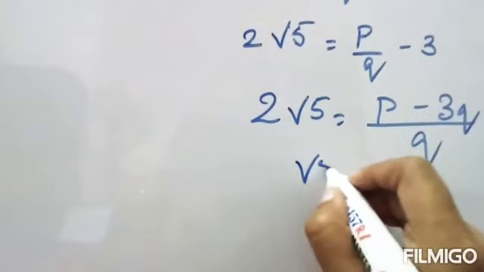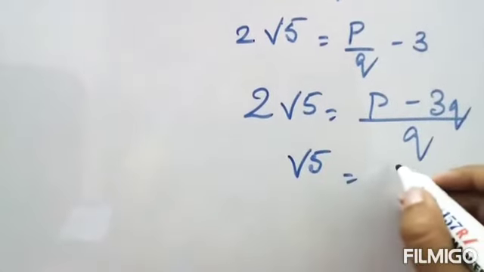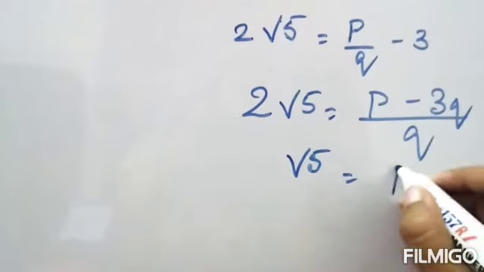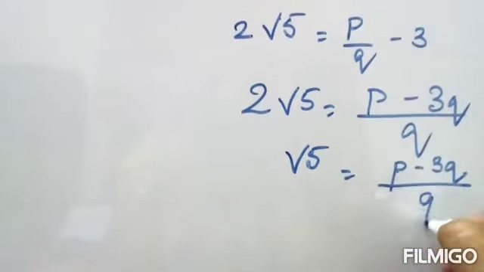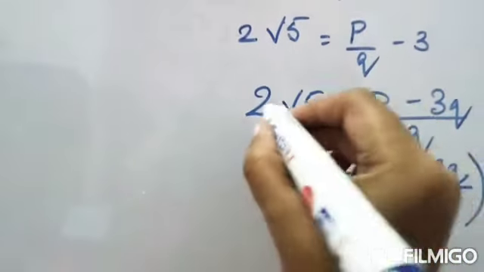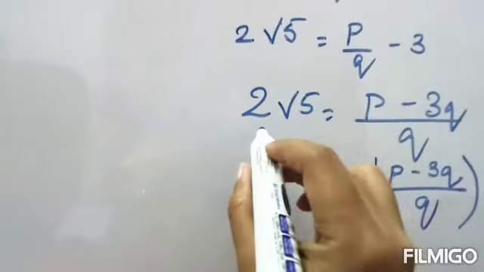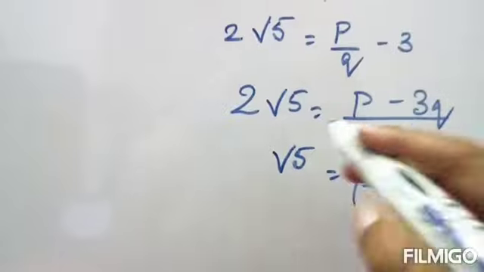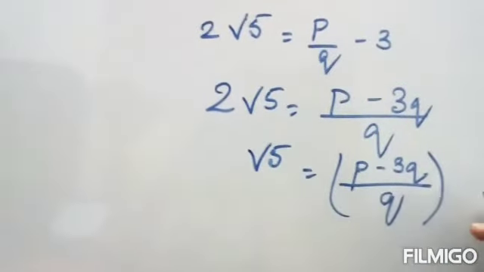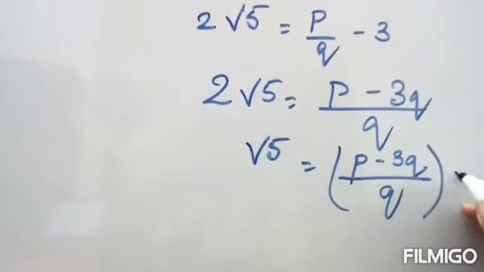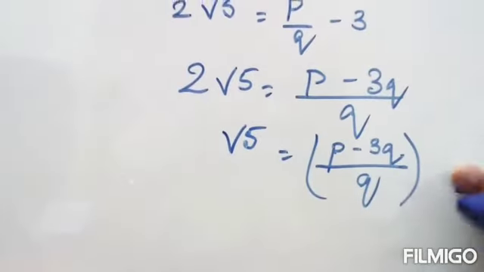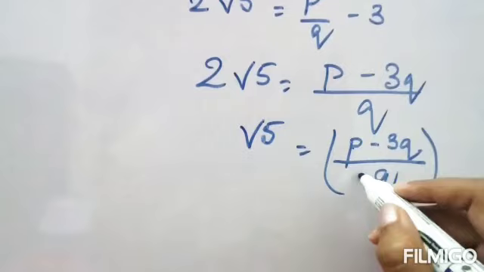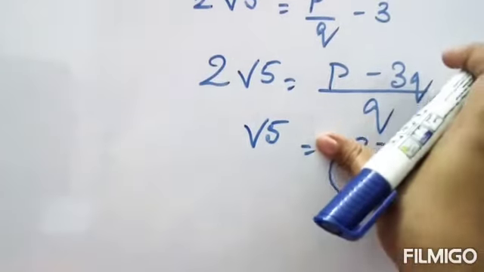So root 5 will be equal to p minus 3q by q. As this is coming this side, in the form of multiplication, it will come in the form of division, which means 1 by 2, or we can write directly over here 2, right?